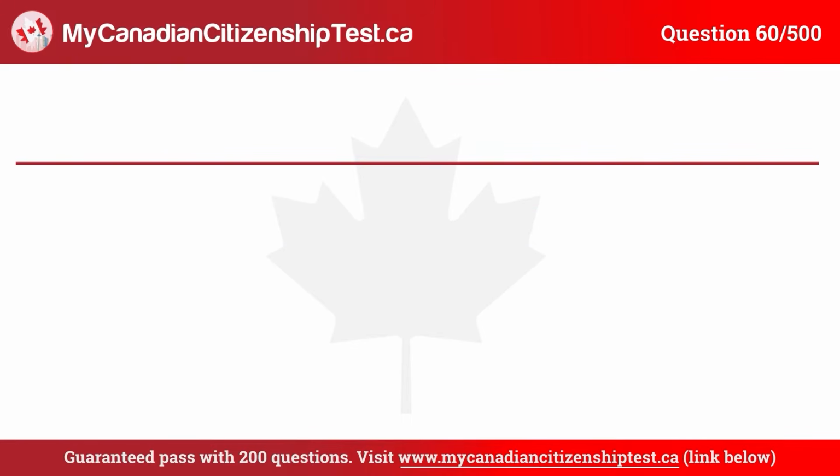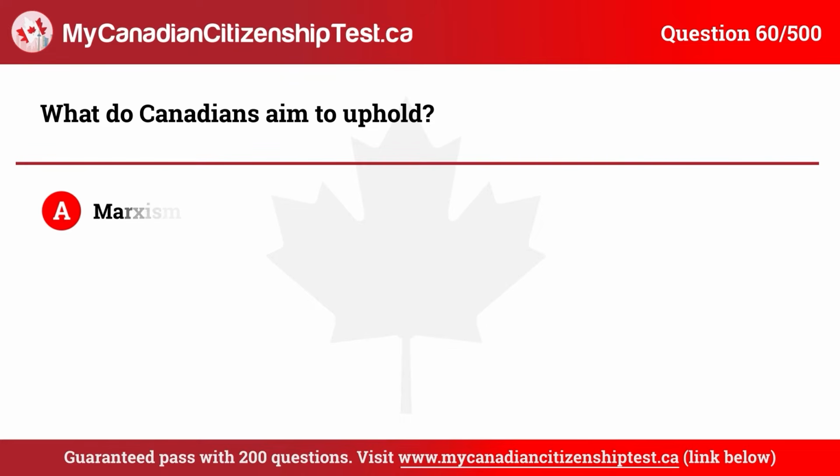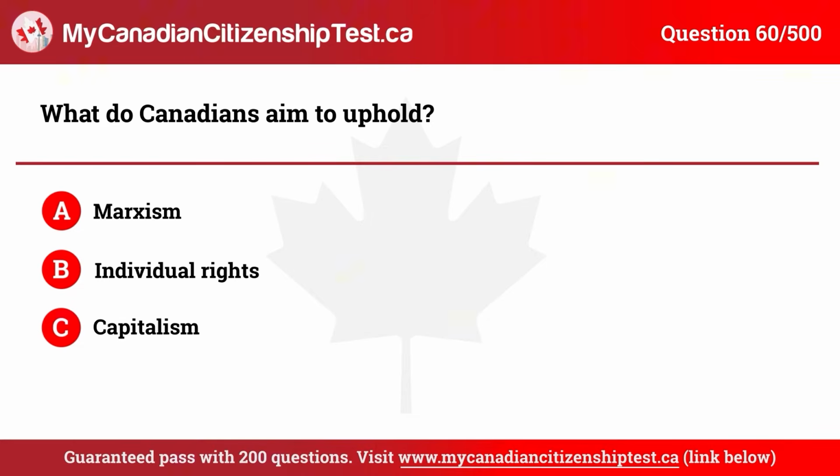Question 60. What do Canadians aim to uphold? A. Marxism. B. Individual rights. C. Capitalism. D. Pluralism. The correct answer is D. Pluralism.